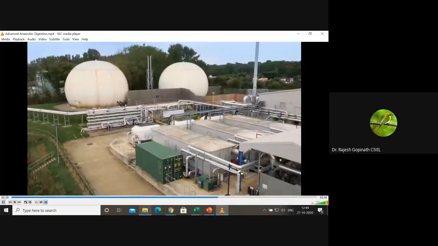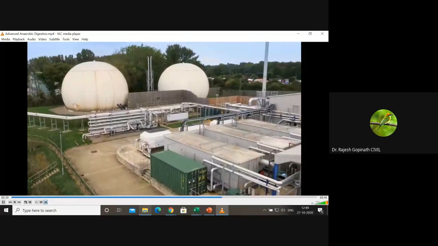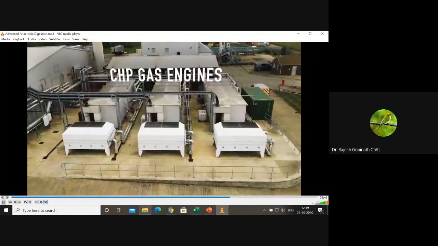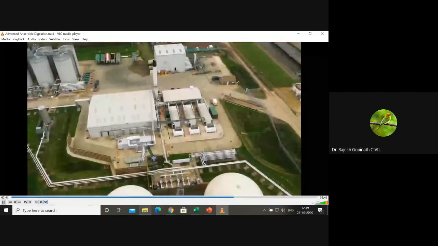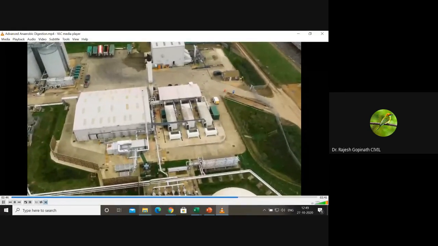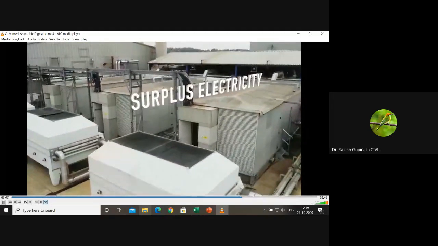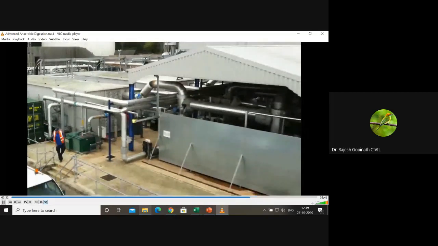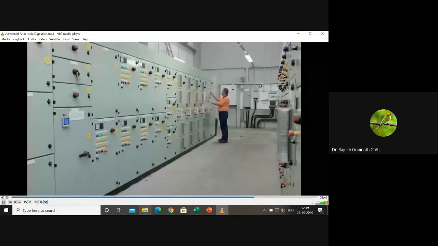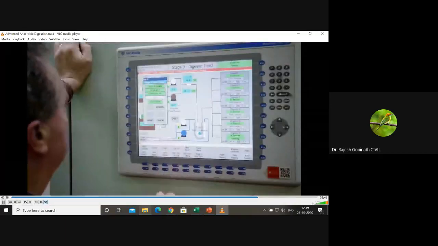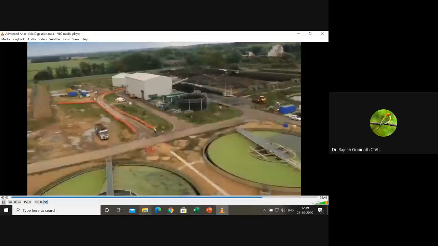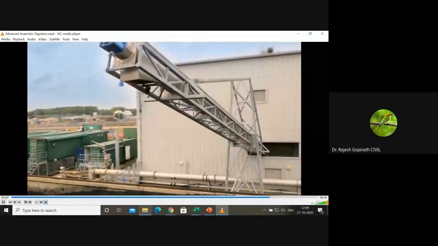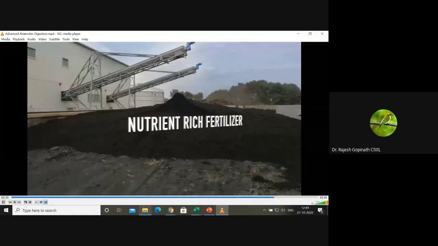Methane-rich biogas is drawn from the digesters and converted into renewable electricity and heat using CHP gas engines. At Great Billing, sufficient renewable electricity is generated to meet the demand of the entire wastewater treatment plant, with surplus electricity exported to the national grid. Heat recovered from the CHP unit's cooling systems and exhaust gases provides virtually all the heat needed to support Suez's advanced anaerobic digestion process. Following digestion, the digestate is sent for dewatering to produce cake used for land application as a nutrient-rich fertilizer.